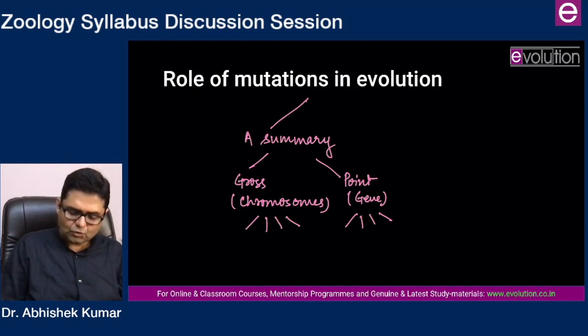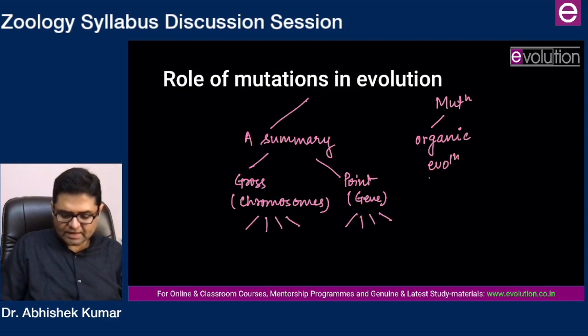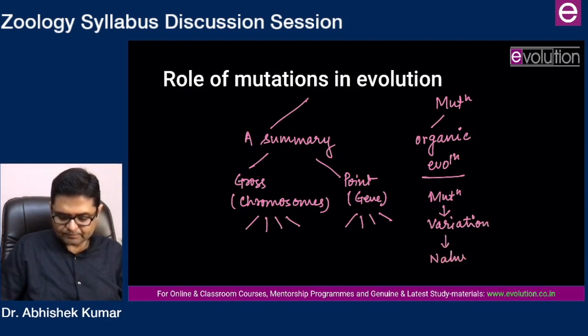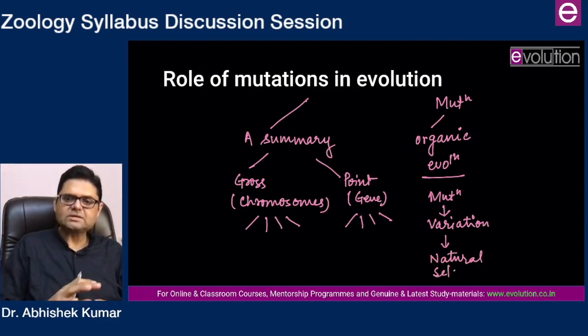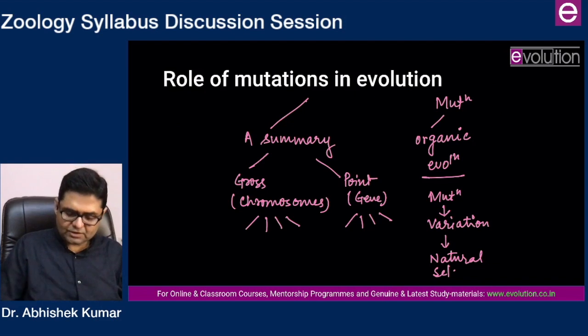Then 2 roles of mutations. Mutation in organic evolution. So here the mechanism is that mutation produces variations, and variations are the raw material which is acted upon by natural selection, and natural selection will bring organic evolution.